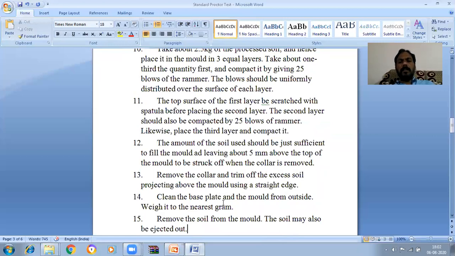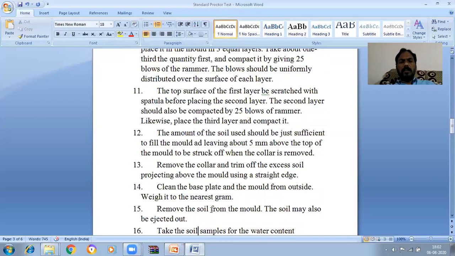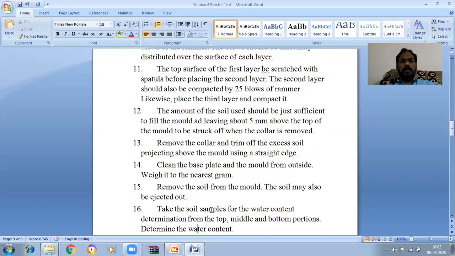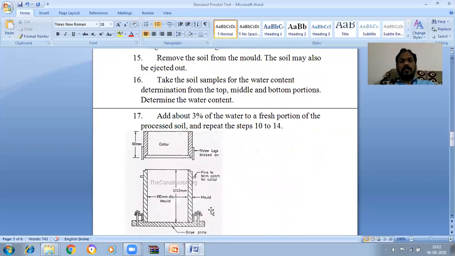Clean the base plate and the mold from outside. Weigh it to the nearest gram. Remove the soil from the mold. The soil may also be ejected out. Take soil samples for the water content determination from the top, middle and bottom portions.